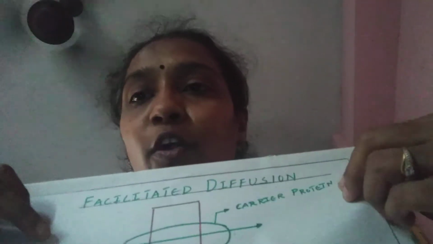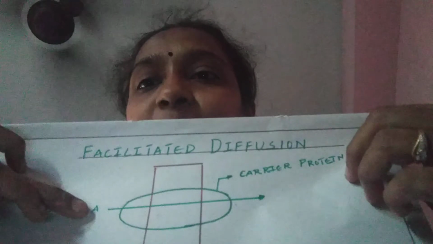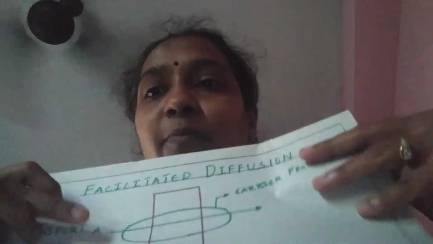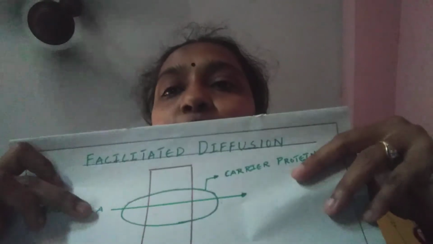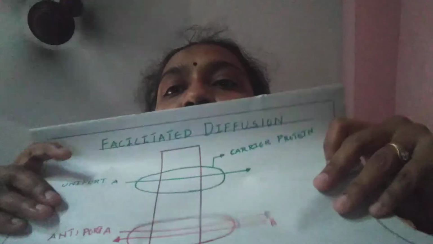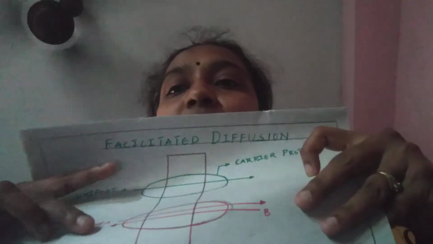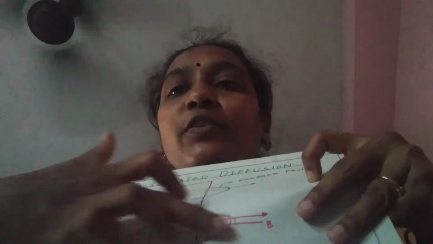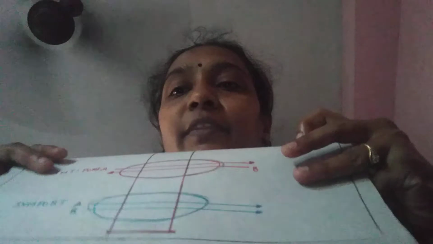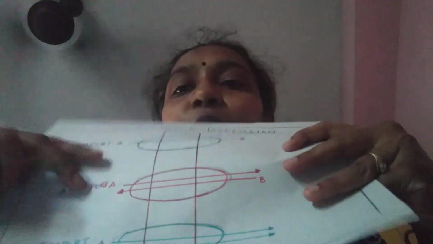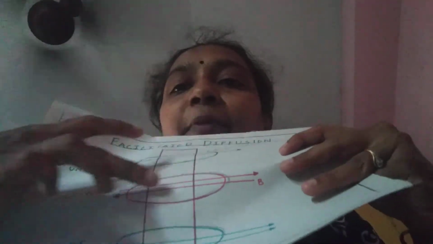Uniport is when only one molecule is passing from one side to the other side. Antiport is when one molecule is moving outside and the other molecule is moving inside. Symport is when two molecules are moving in the same direction, either to the inside or to the outside.